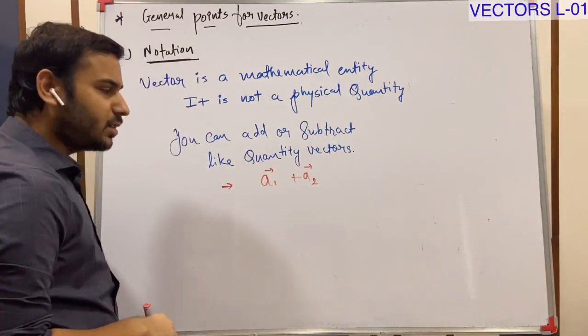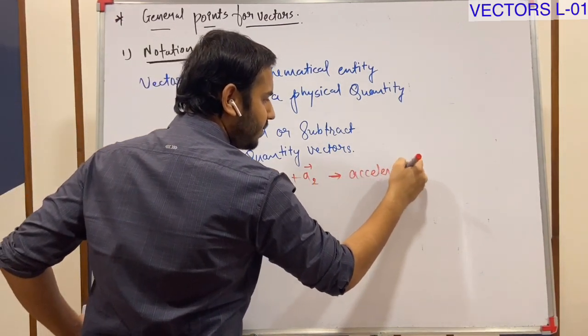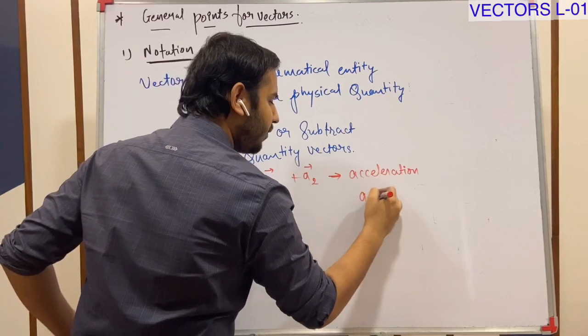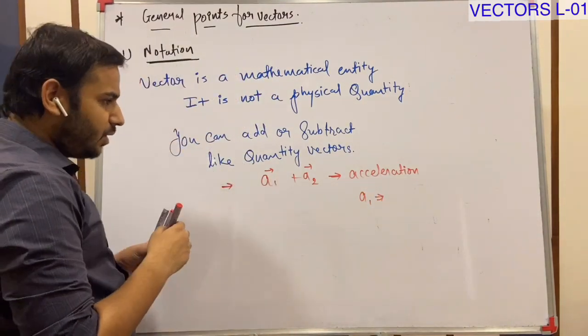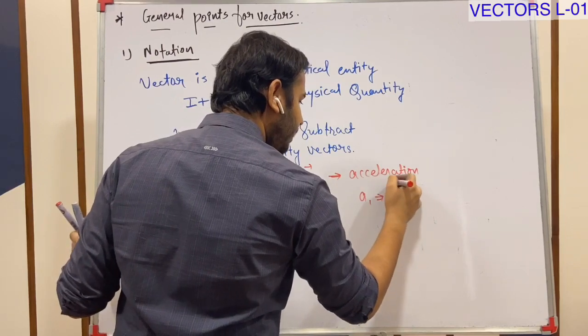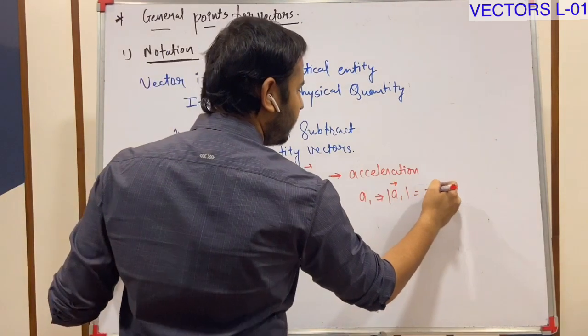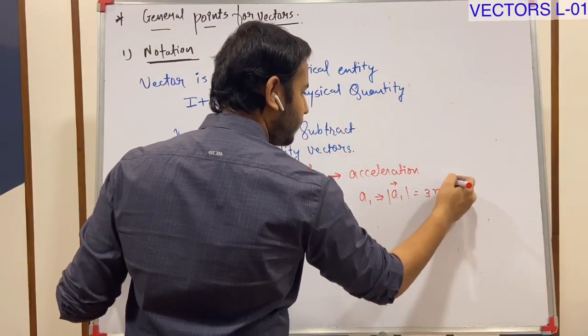Suppose these are two vectors of acceleration. The magnitude of a1 can be written like this, or only a1. Say 3 meter per second square.